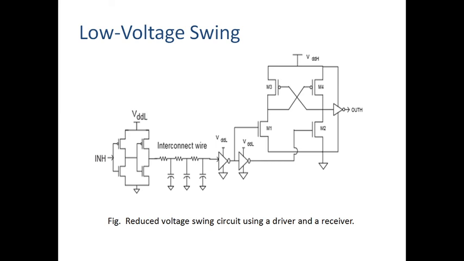Remember that point. When the voltage swing is reduced, the switching power dissipation also decreases. This is the advantage.